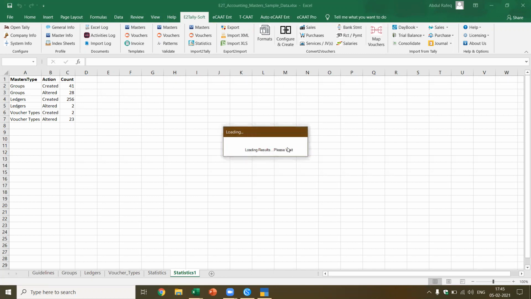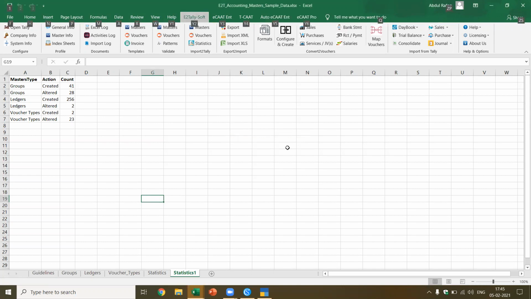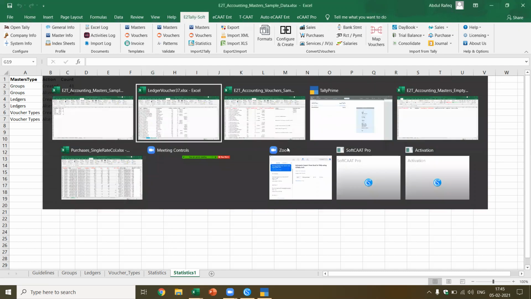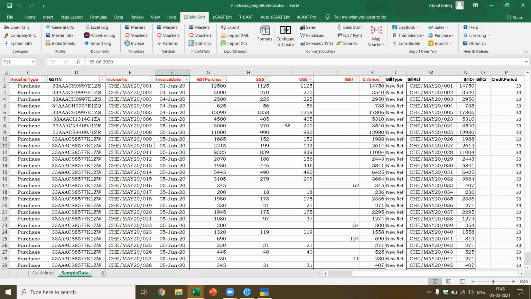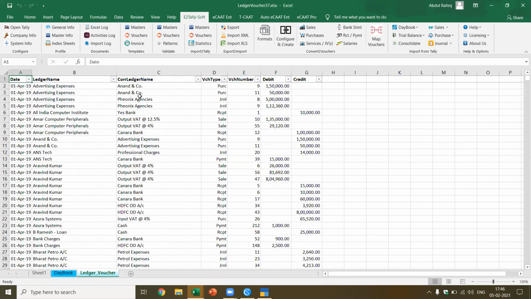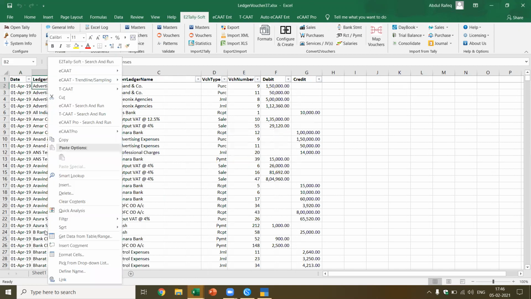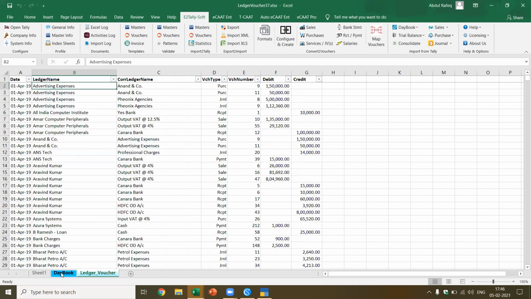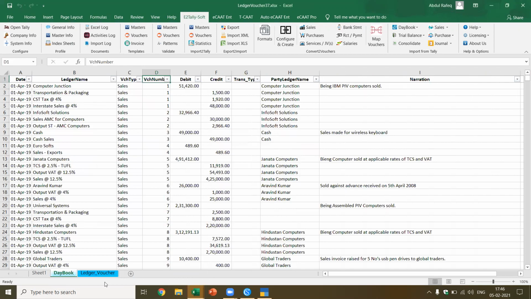See each of the steps, this is what's happening. Now finally it's done. Let's see what's happening. This is the purchase. Okay, this I want to show you for the conversion. Ledger, finally we got the ledger vouchers. Now if you see here, this is what I told you. The ledger voucher, the difference from the day book, it's actually copied in the same book. You have the day book and now you have the ledger vouchers.